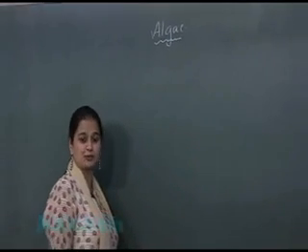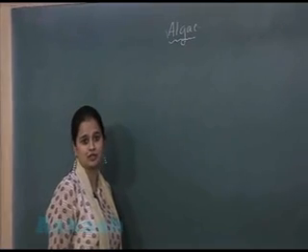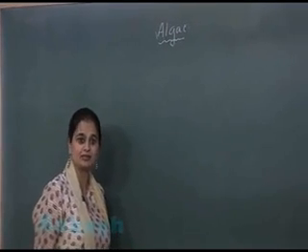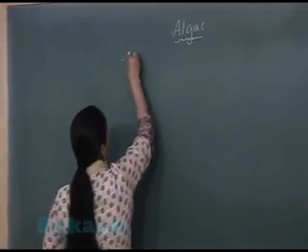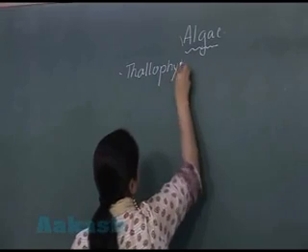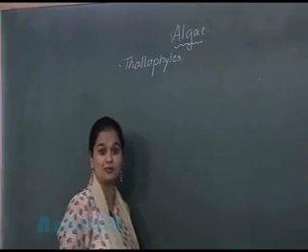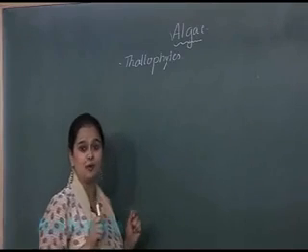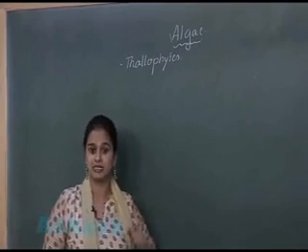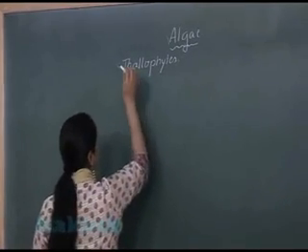Algae represents a group of thallophytes which are autotrophic in nutrition due to the presence of the photosynthetic pigment, that is chlorophyll. So they represent thallophytes. What does thallophytes mean? Thallophyte means that the plant body is undifferentiated. The differentiation of the stem, root, leaves is absent. So thallophyte means